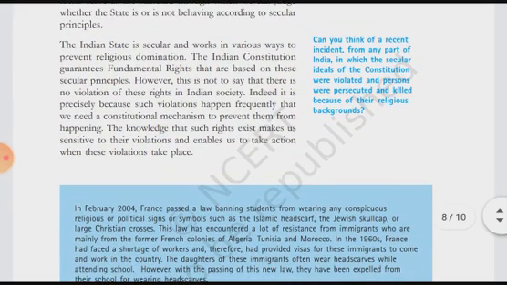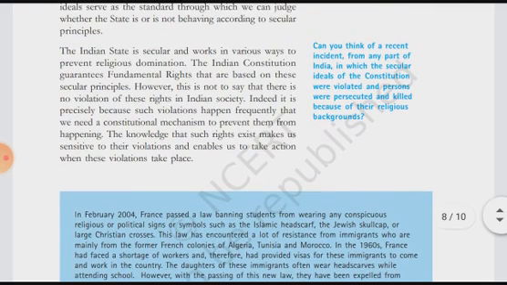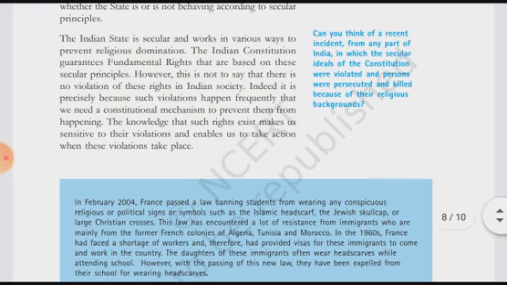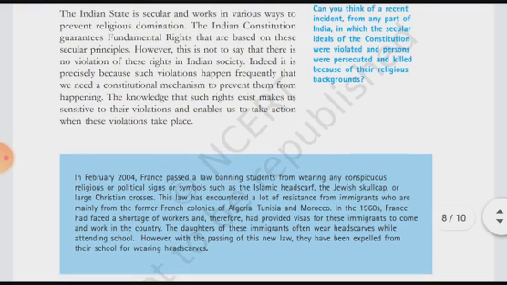So after this, what they have given is: the Indian state is secular and works in various ways to prevent religious domination. Here they have shown that the Indian state is secular. As I have already told you, India is a secular country, where all the religions are treated equally. There isn't any official religion. It functions in various ways to prevent religious domination, meaning one majority religious community can't dominate the other minority religious communities.